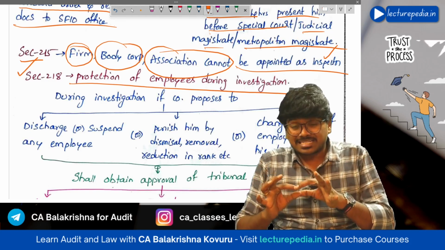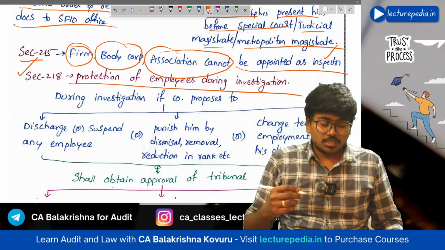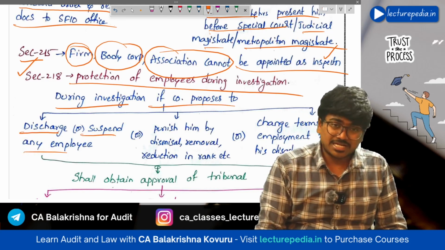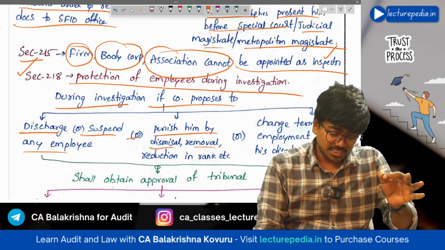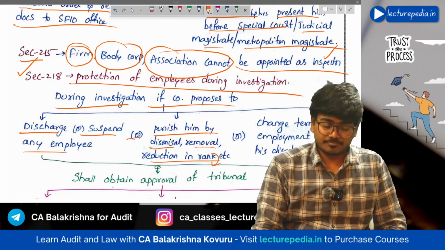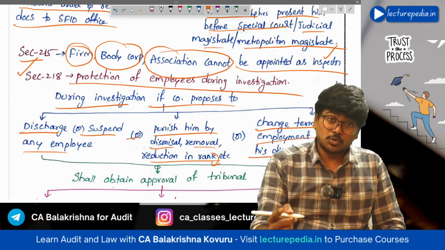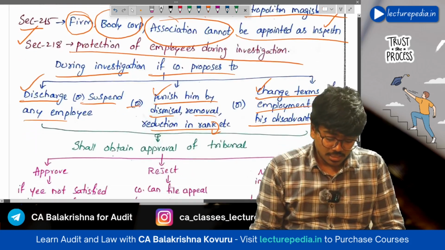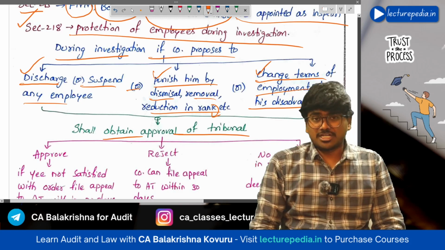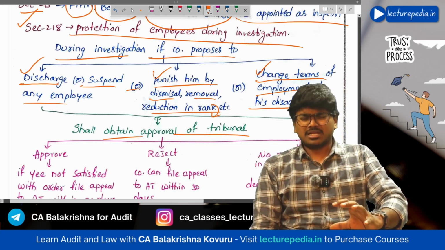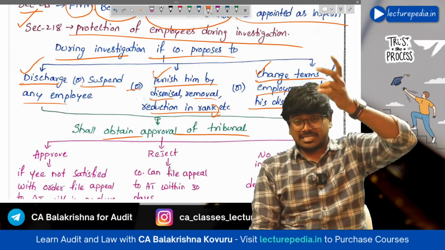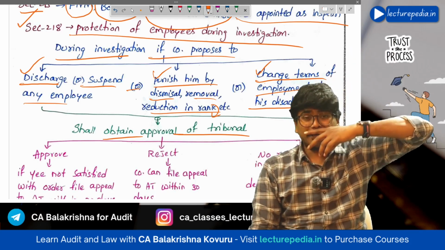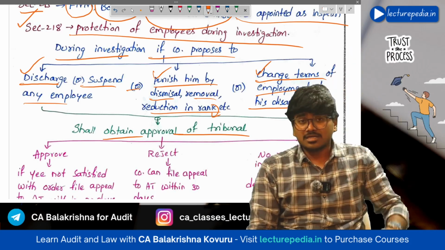So to protect the employee, section number 218 comes into picture. During investigation, if the company proposes to discharge or suspend any employee, or punish him by dismissal, removal, reduction in rank, that is demotion, or change terms of employment to the disadvantage of the employee, the company must obtain approval of the tribunal. Only after taking approval of the tribunal can the company remove or demote the employee, or change the terms of employment to his disadvantage, during the investigation period.